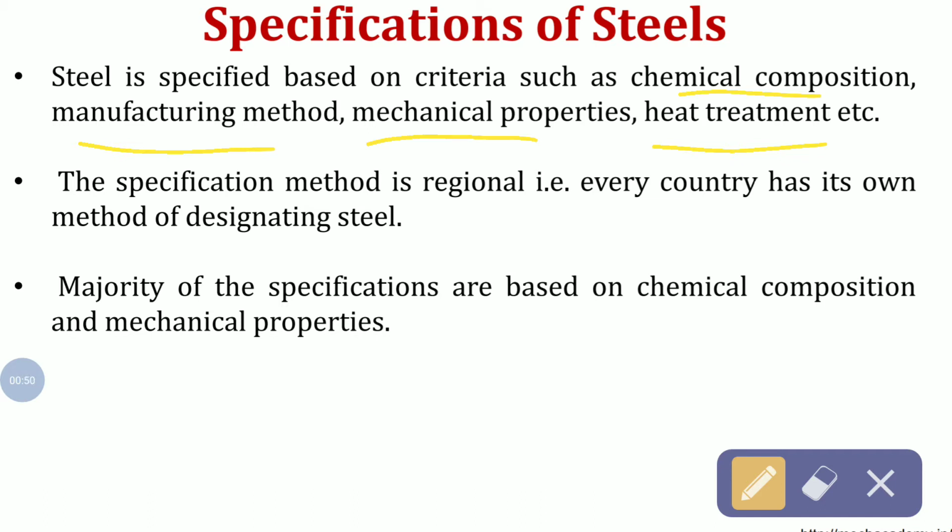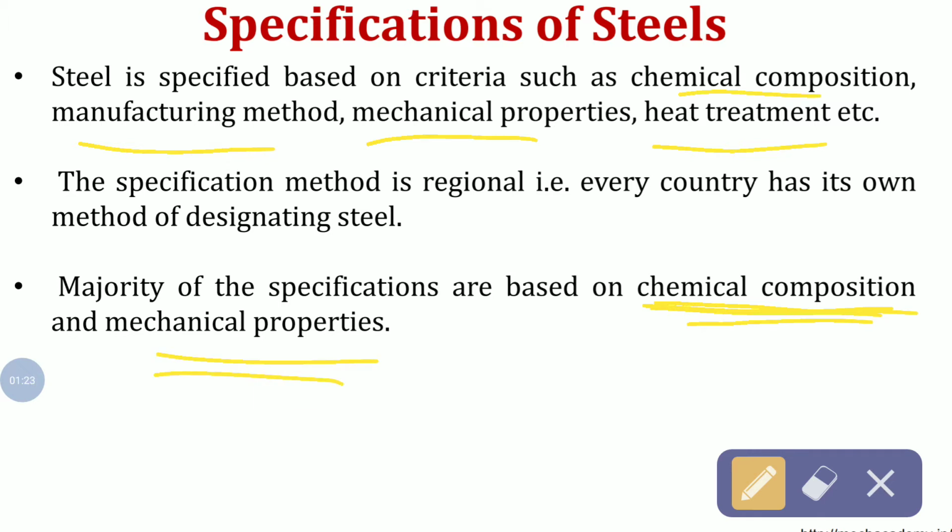The majority of specifications are based on chemical composition, because the chemical composition throws light on the probable heat treatment that can be given and the resulting mechanical properties. So chemical composition is one of the important designation criteria which gives us heat treatment and mechanical properties.